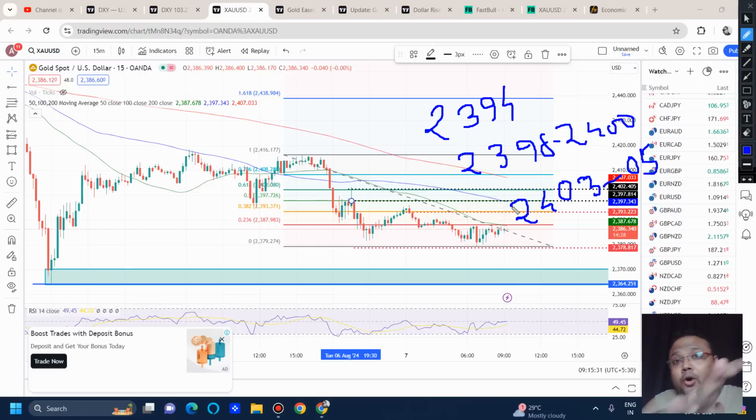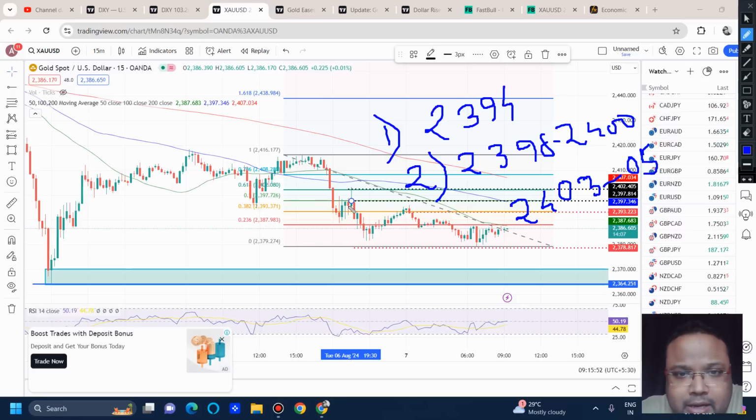But all the opportunities are on the lower time frame. See, lower time frames give frequent opportunities, but they are also a little less reliable. So at 2394, we can look for a quick sell opportunity if the market shows price action from above. The second selling opportunity will be on the 2398 to 2400 area because of the FIBO 50% retracement level, and the market has shown price rejection around this area too. And then 2403 to 2405.